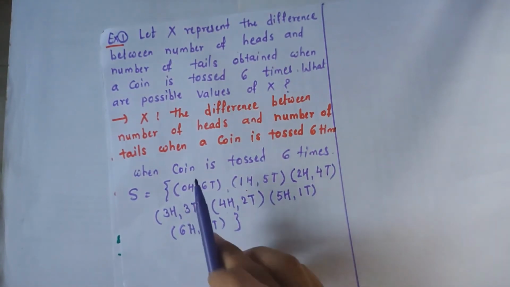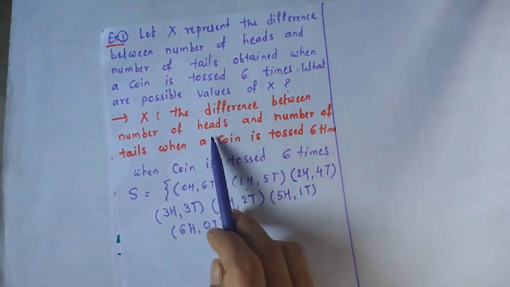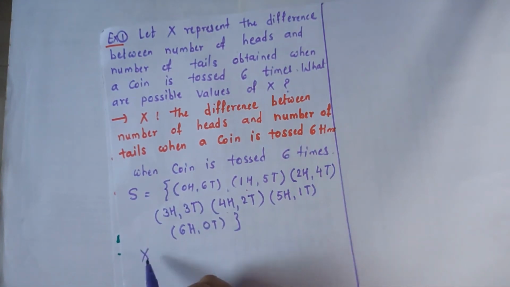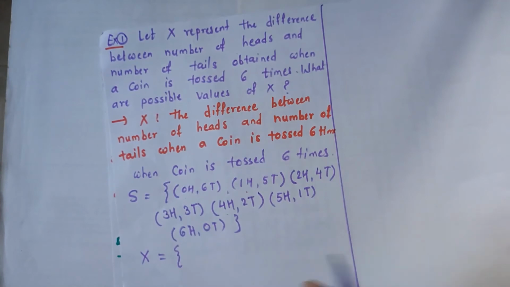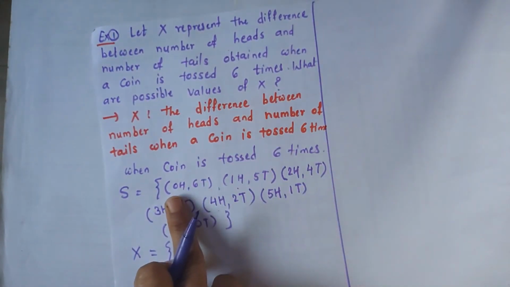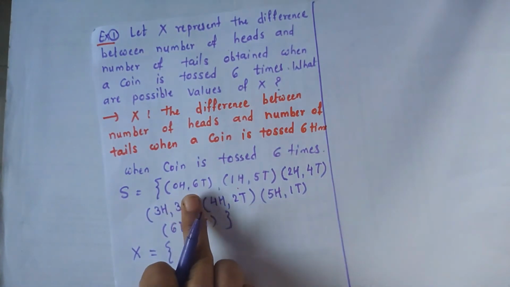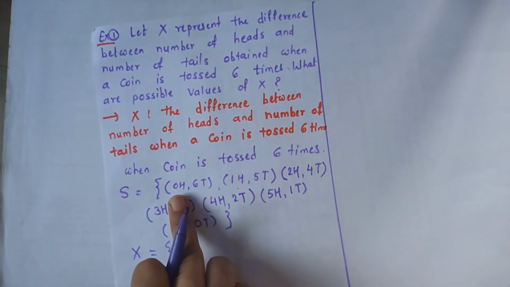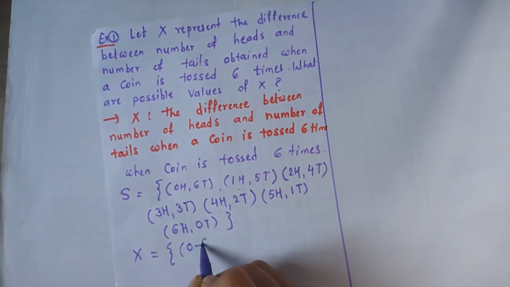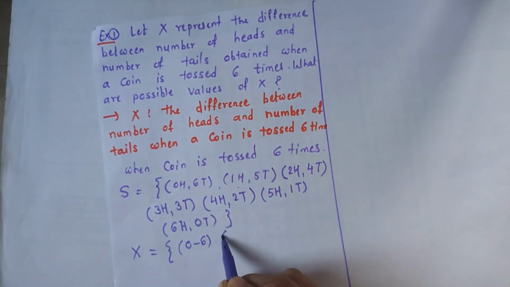So here the given variable is the difference between the number of heads and the number of tails. So variable x is the number of heads minus the number of tails. The first value is 0 minus 6. The second difference is 1 minus 5.